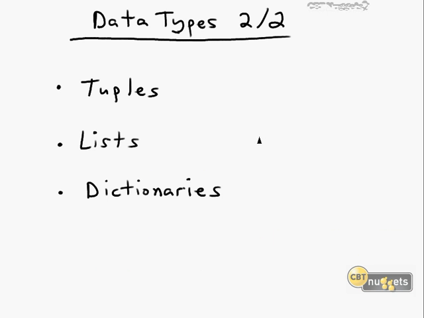3.232. Data types part 2 of 2 review. Here we finished up our initial consideration of data types by investigating, comparing, and contrasting tuples, which were read-only, immutable, list-type objects, lists that, because they're so flexible, tend to be the go-to for a multi-element data type, and dictionaries, which can provide fast lookup, also mutable, and present data as key value pairs rather than individual items.